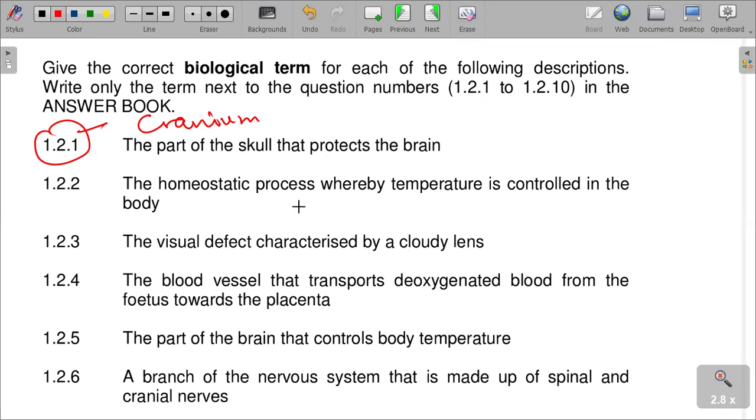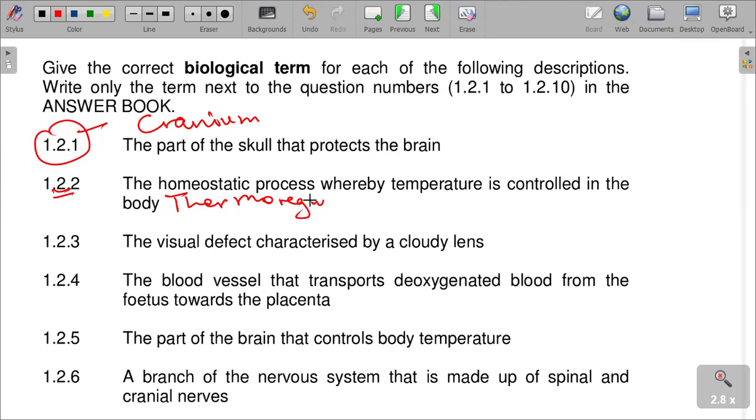The homeostatic process whereby temperature is controlled in the body. I'm sure we know very well that this is thermoregulation. Thermoregulation is the process whereby body temperature is regulated.